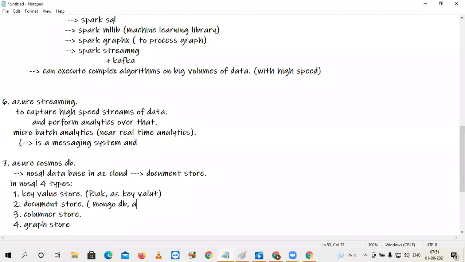If it is AWS, you have DynamoDB. What is the product of Google? I forget that name. Later I will check and I will update you. If it is Azure, you have Cosmos DB. And if it is Apache, you have CouchDB.